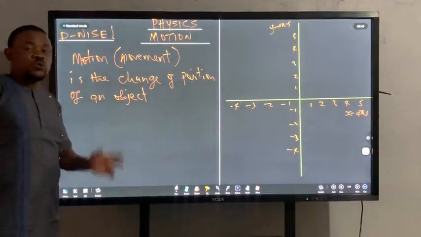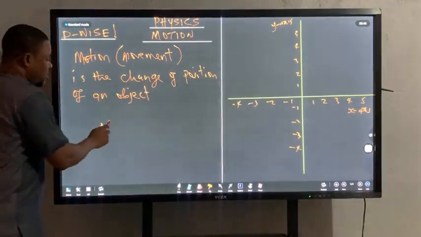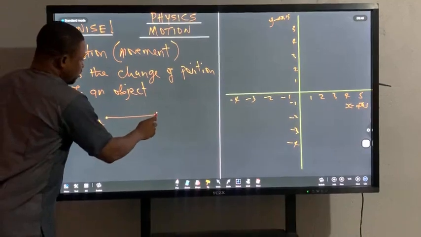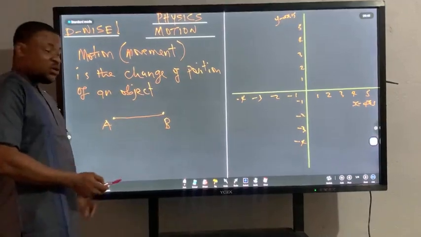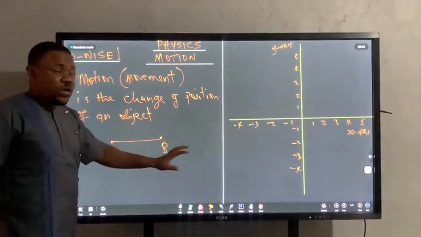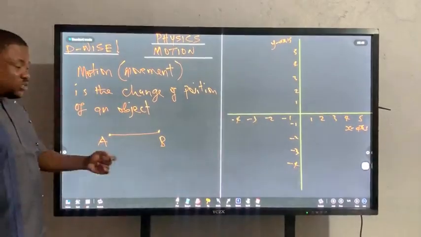The object was here, this is A, and the object gets to this point, B. We say the object has moved, motion has taken place. And for that to happen, force is required. But I said for kinematics, we are not going to be talking about the force that produces the motion.